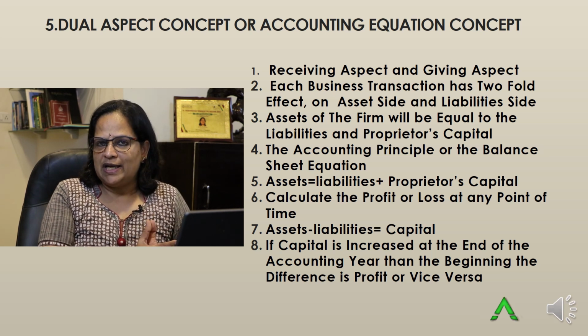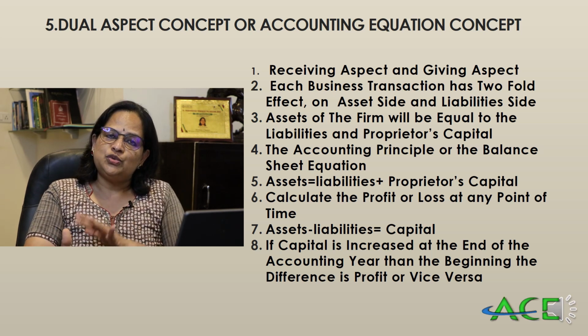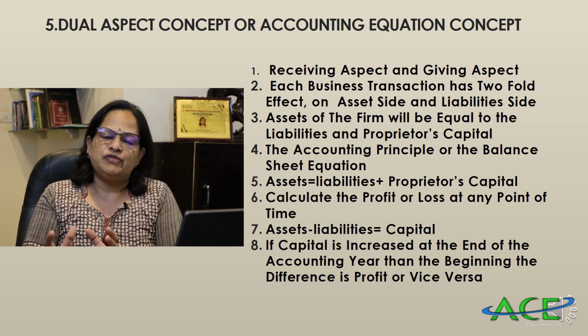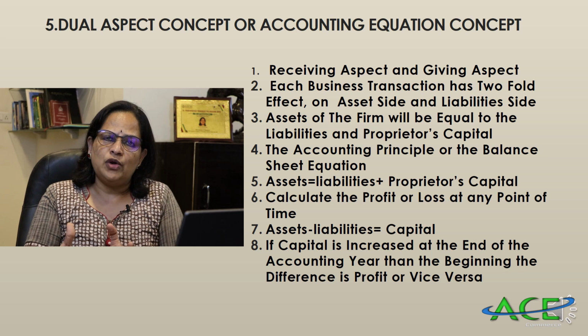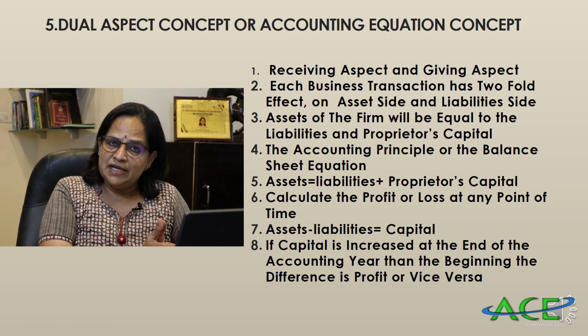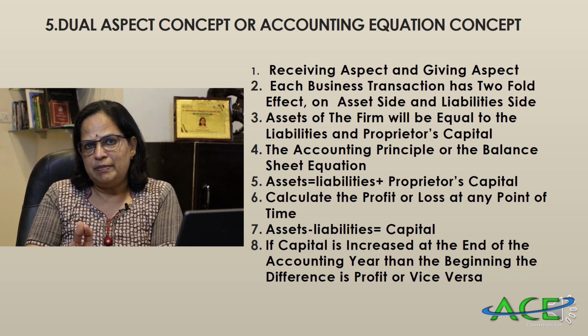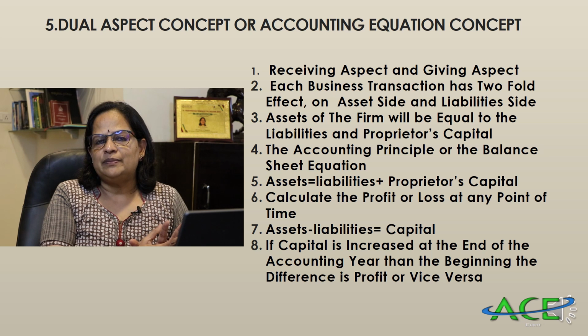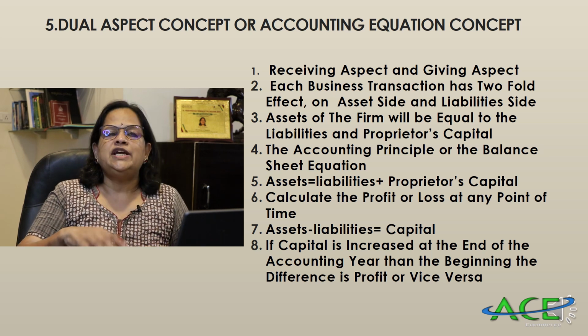On December 31st, 2020, the capital is 5 lakhs. That means the firm made a profit of 4 lakhs in the accounting year 2020. So you have to remember that if capital has increased at the end of the accounting period compared to the beginning of the accounting period, then it is a profit. If it is reduced, it will be a loss.